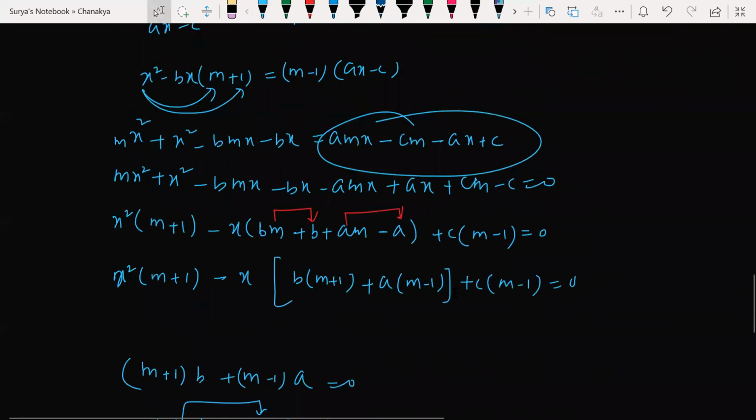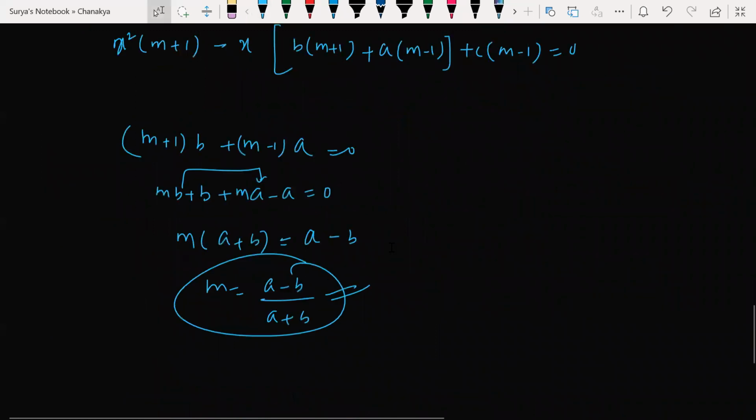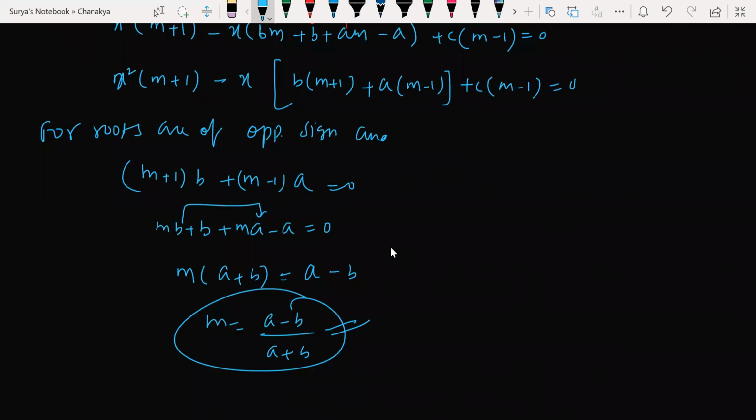Look at the question. It has roots which are numerically equal but opposite in sign. In such case, beta, I think I forgot to write that. Let me write. For roots, those are of opposite sign and having the same magnitude.